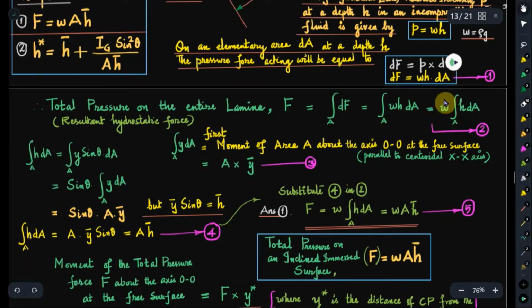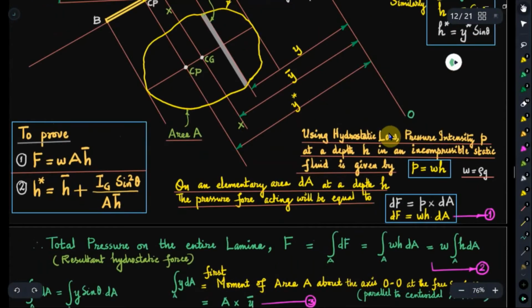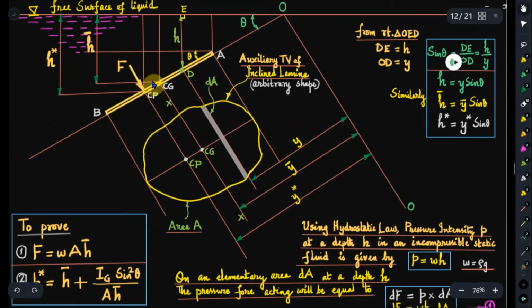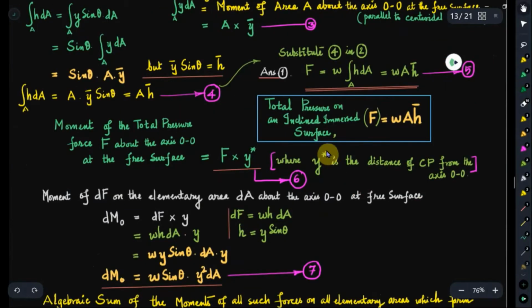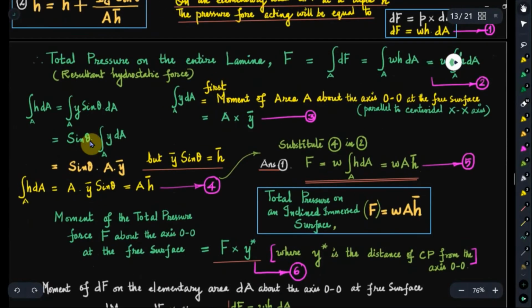w is a constant, being an incompressible fluid. This is a liquid here. So w multiplied by integral of h dA over the area A. Let it be equation number 2. We know that h is equal to y sin theta, that is the distance measured along the plane of the immersed surface from the reference axis OO. So what we are going to do is replace h by y sin theta.